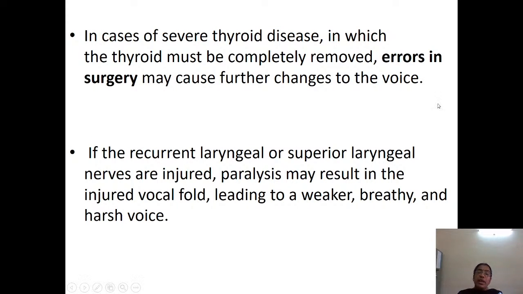In cases of severe thyroid disease, the thyroid must be completely removed. Errors in surgery may also change the voice, because the thyroid also affects the voice. Along the thyroid gland there is a nerve called the recurrent laryngeal nerve. If it is injured during the removal of the thyroid, there might be paralysis of the vocal folds, leading to a weaker, breathy and harsh voice.